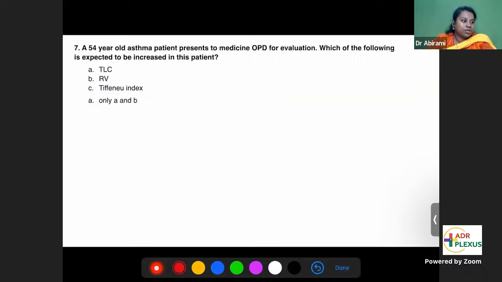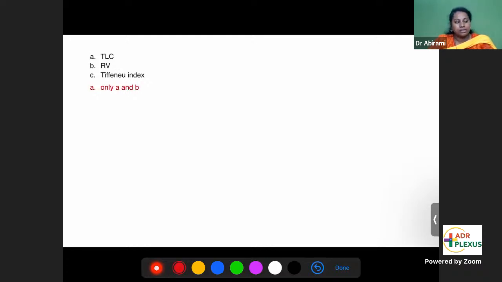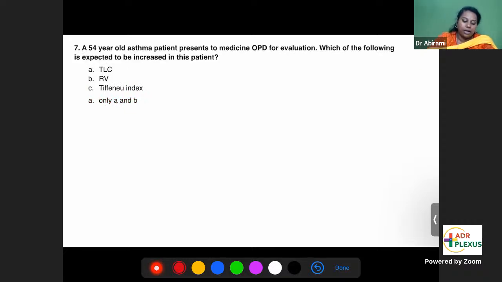So the seventh question. A 54-year-old asthma patient presents to the medicine OPD for evaluation. Which of the following is expected to be increased in this patient? The answer is option D, only A and B. So this is the answer.